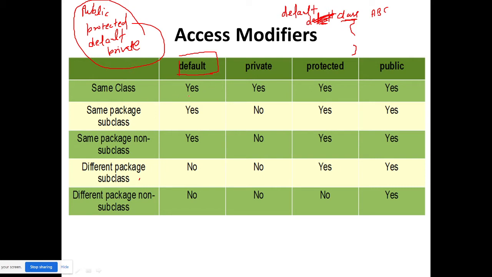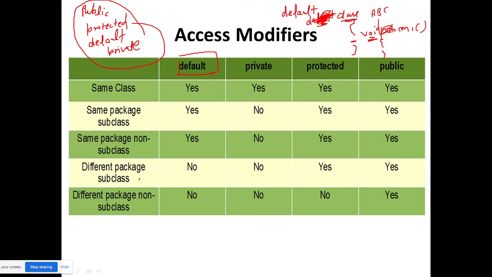Now it comes to default. If you are using the default keyword, you are using it where a method is declared. When I say default, I mean it in terms of method only, not in terms of class. So suppose I declared a method void m1, and I have not used any keyword here, then this is default scope.